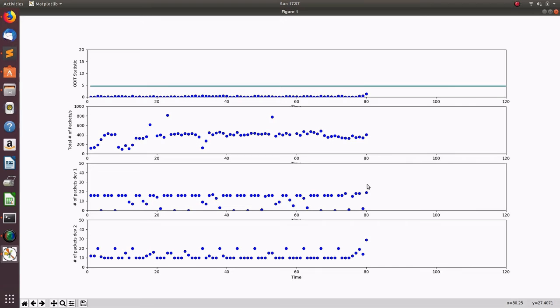So we noticed that as soon as we started the attack, the Audit statistic started increasing at a steady rate. Once it crosses a certain threshold, we raise an alarm. The threshold is a design parameter which can be chosen as per system requirements. Also, we can clearly see that the total packet rate and also the individual packet rate of attack devices do not increase considerably. Hence, such low-level attacks can easily bypass traditional intrusion detection systems which are based on packet rates.